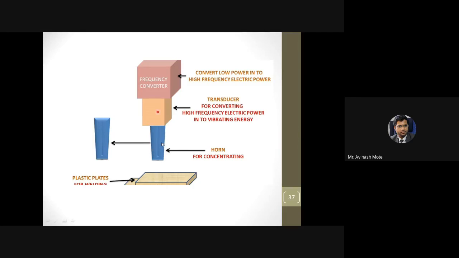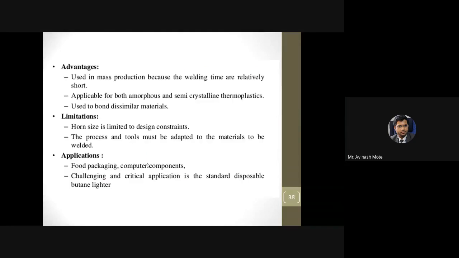Direct heating is possible with any kind of material, but this is quite difficult because material should respond to these alternating stresses. That's the limitation. Applications: food packaging, computer components, challenging and critical applications.